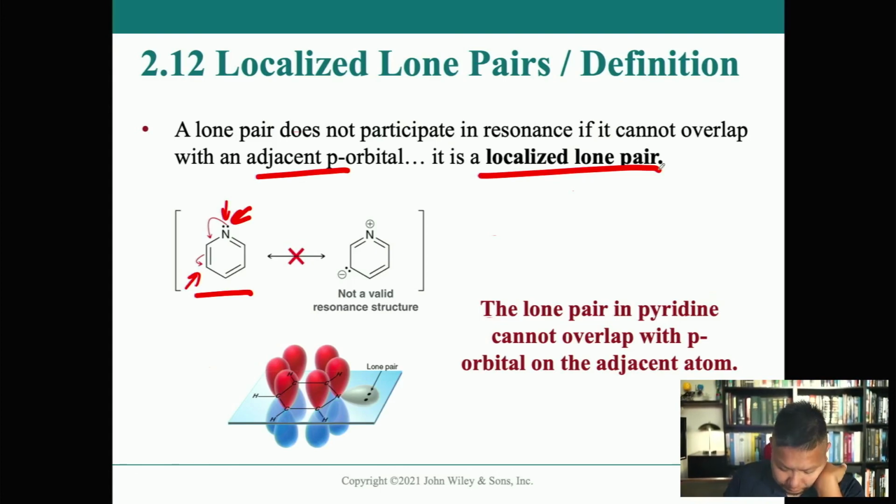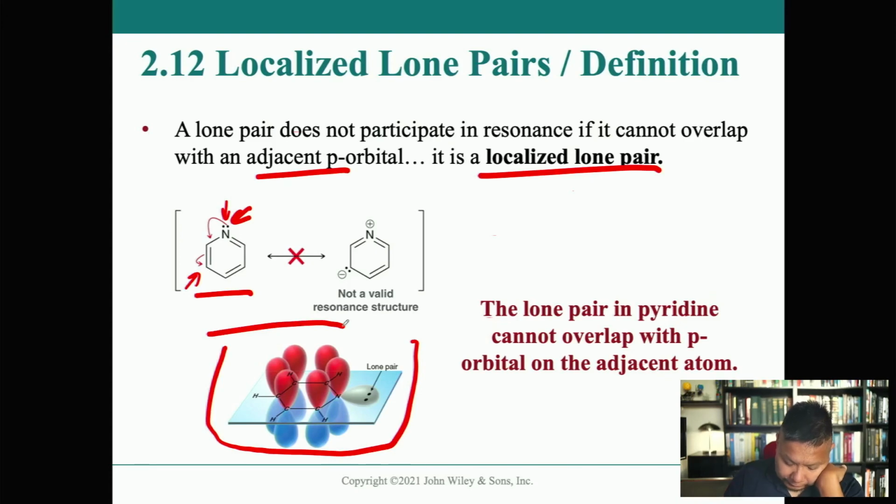One way is that when we draw out the molecular orbitals here, we see that there are p orbitals already around on all these different carbons and the nitrogen of the pyridine. And we know that they're there because there are double bonds here. Those double bonds wouldn't be there if there weren't p orbitals there to overlap to form a pi bonding molecular orbital, to form those double bonds.